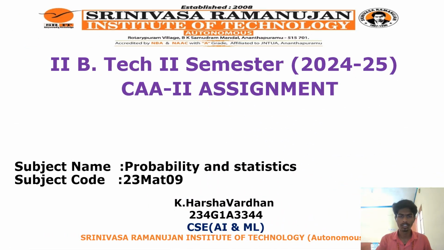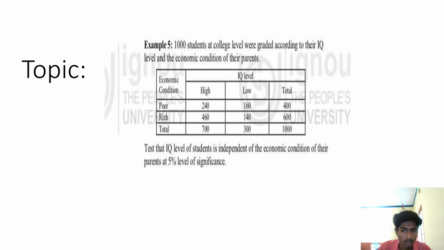I am from CSM A section, and now I am going to present this CA2 assignment which you allocated to me. Now we are going to discuss the topic which is allocated to me. The topic is Example 5, the problem.